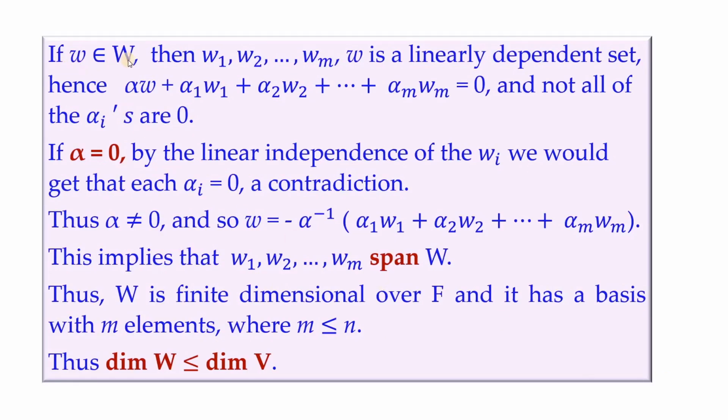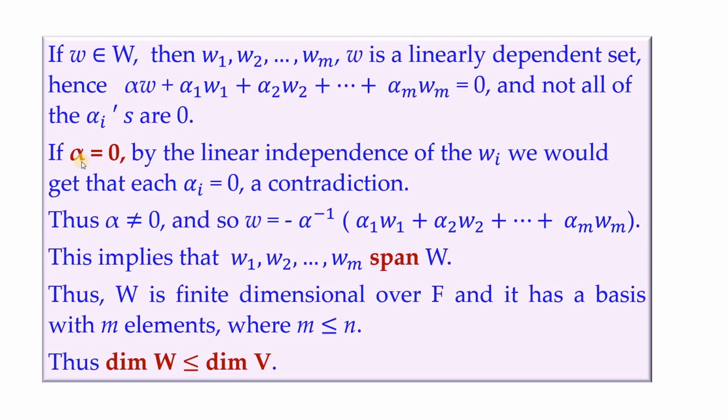Now if w is a member of capital W, then by including with these linearly independent vectors one more element, they become linearly dependent, because that is chosen as the largest collection which is linearly independent in W. So when we include one more to that, then automatically that will become linearly dependent. So linearly dependent means there exist scalars not all 0, such that the linear combination is 0.